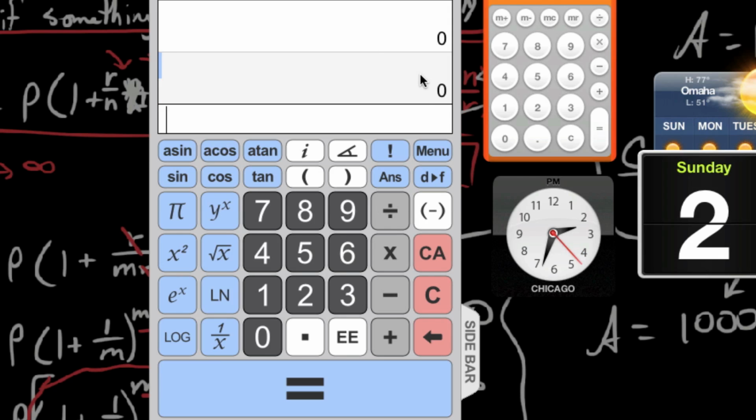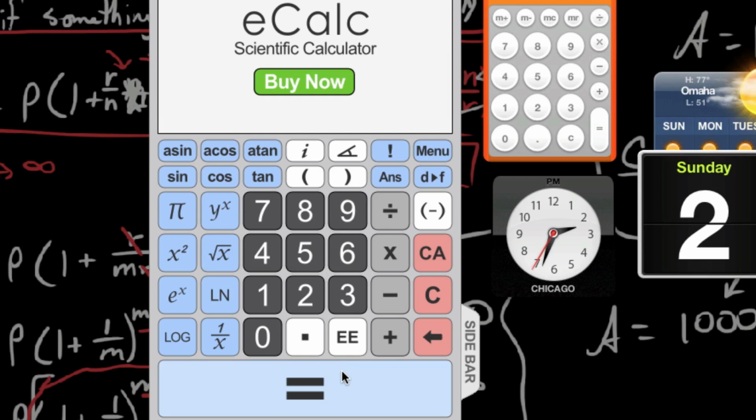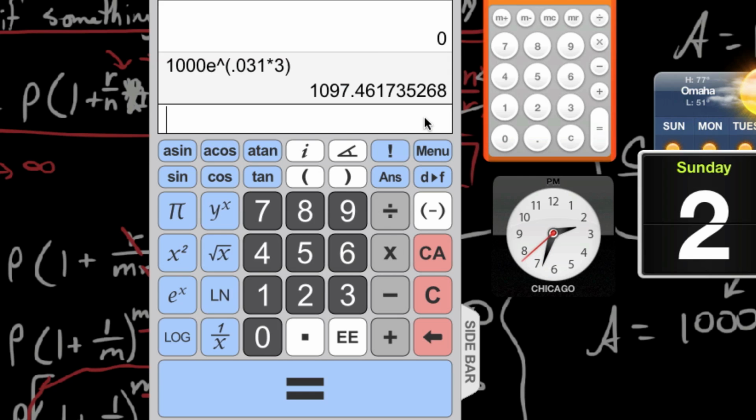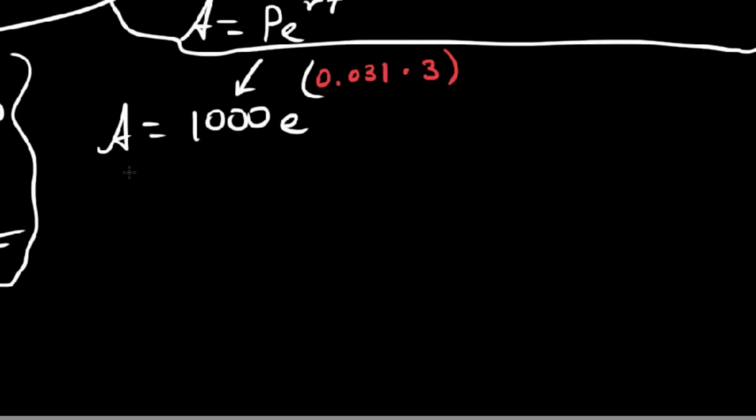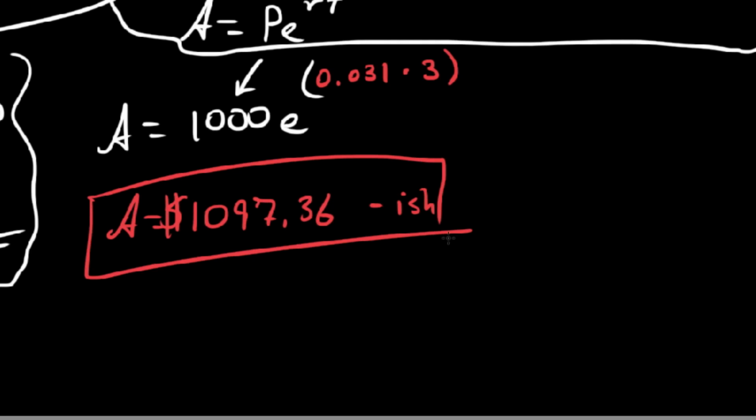So we had an initial investment of 1,000, and that is now times e to the power of 0.031, and that was times 3 years. And we simply say, okay, thank you, calculator, 1097.46. So after 3 years, we should have an amount that is 1097, I think it was 36. I'm going to write ish because I rounded it to the nearest penny. But that's just a really simple example of how we might utilize continuously compounding interest.